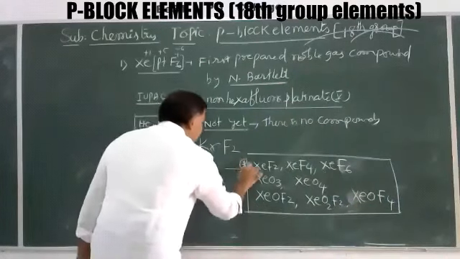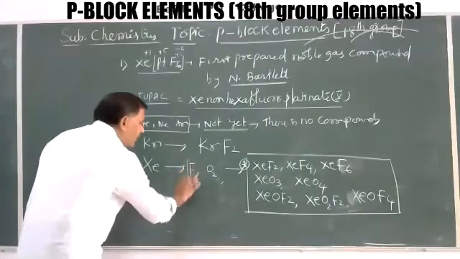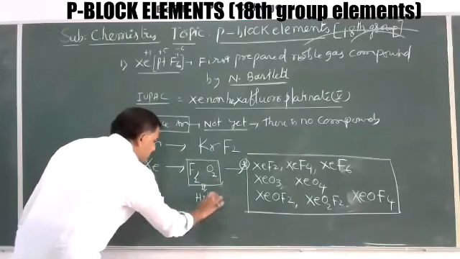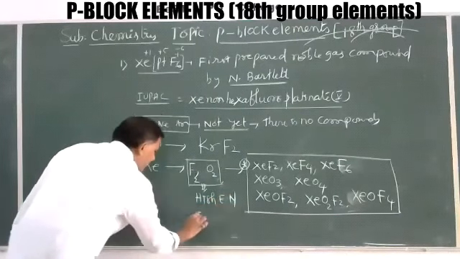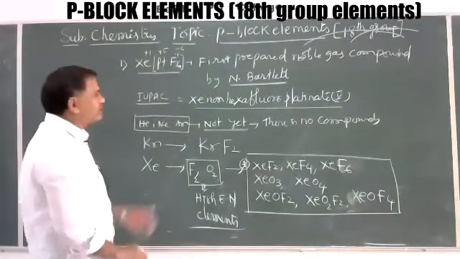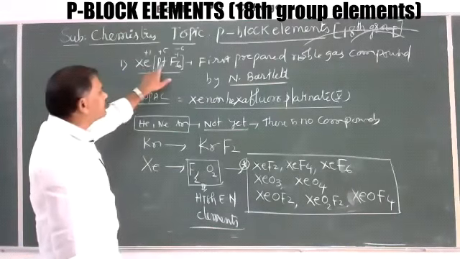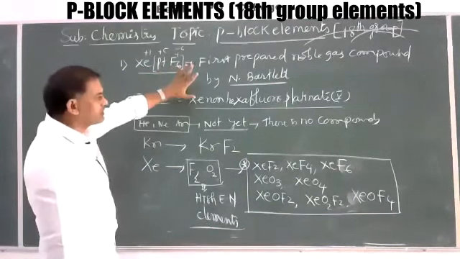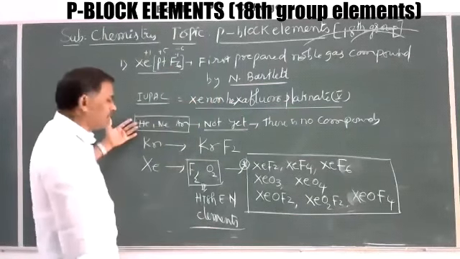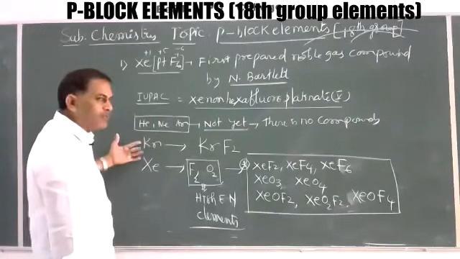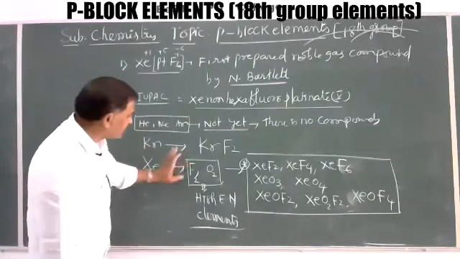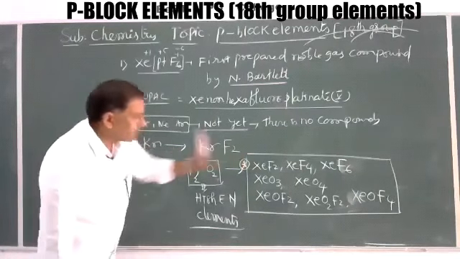Xenon forms a variety of compounds with only high electronegativity elements. High electronegativity elements means here fluorine and oxygen. So after the discovery of XePtF6 by N. Bartlett, helium, neon, argon are not yet prepared. There are no compounds of these elements. Here the krypton forms only one type of compound, that is krypton difluoride, not with oxygen. Like xenon forms with both fluorine and oxygen, like these compounds.